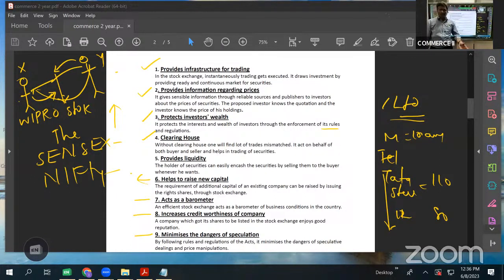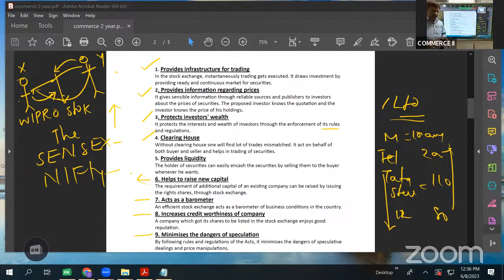Suppose we came to know some big fraud, big scam that happened in some XYZ company limited. Because of that scam, the reputation of the company is at stake, the value of shares may come down. And it can happen vice versa. The value of shares can go up to 200 also, 300 also. That is why we say that stock market or share market is very speculative. We cannot judge, we cannot predict, right?